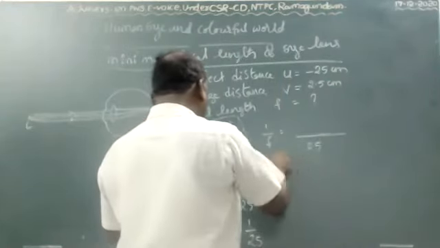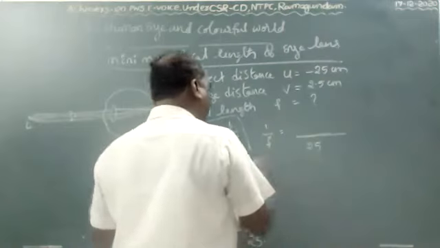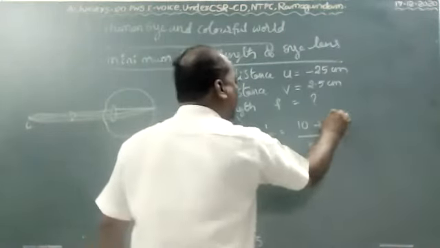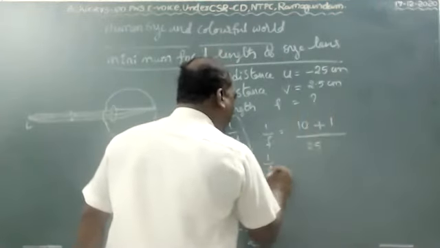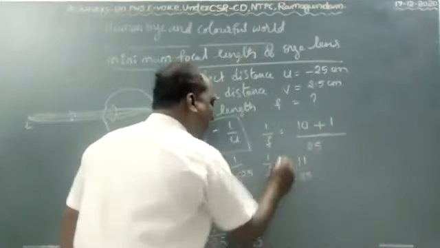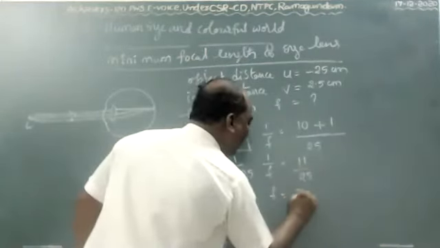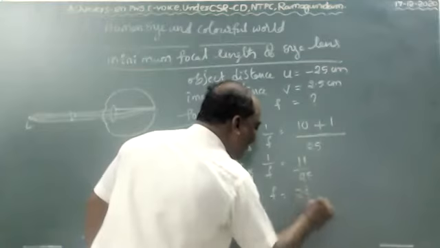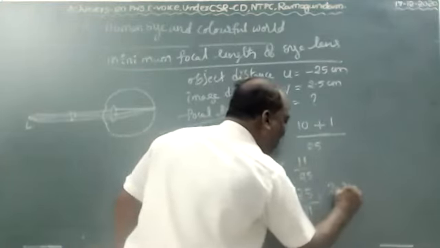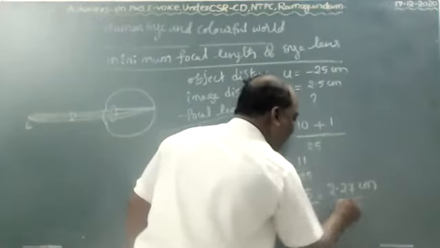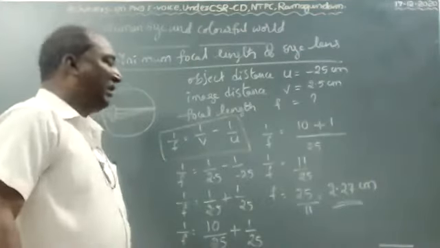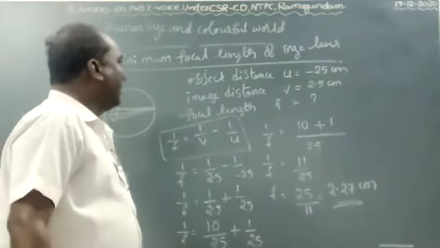25 ones are 25. 1 into 10 plus 25 ones are 25. 1 by F equals 11 by 25. Then F equals the inverse of it, 25 by 11, that equals 2.27 centimeter. Least distance: minimum focal length of eye lens is 2.27 centimeter.